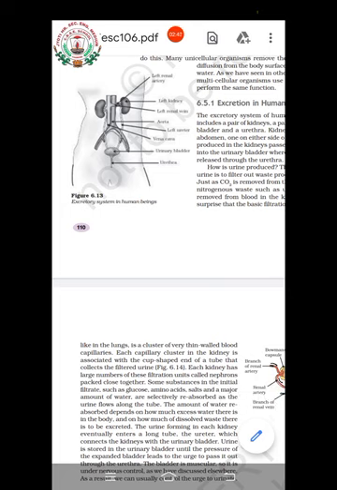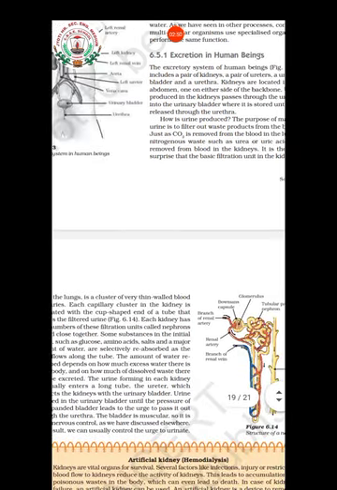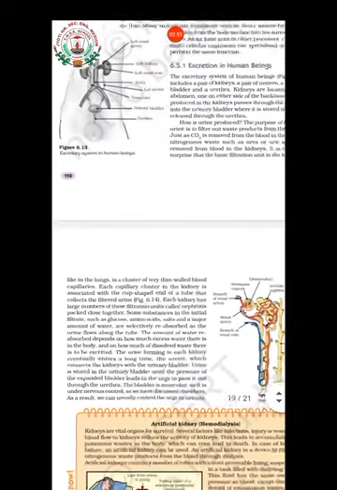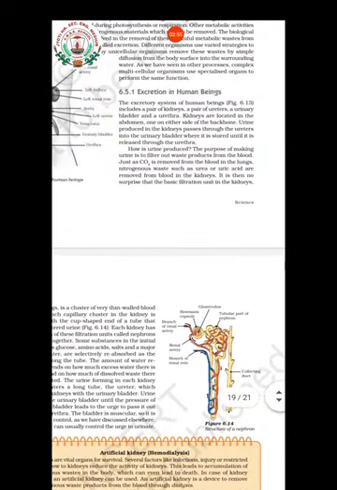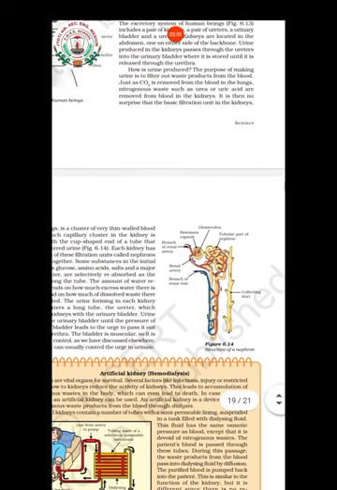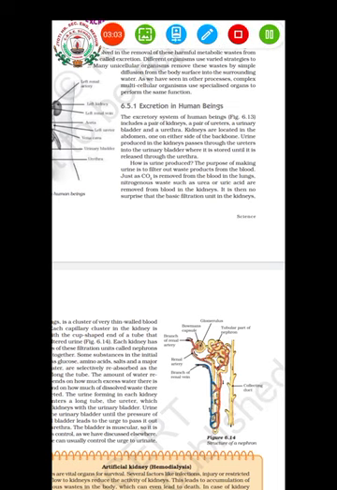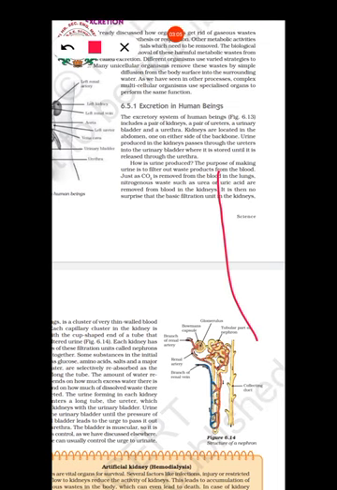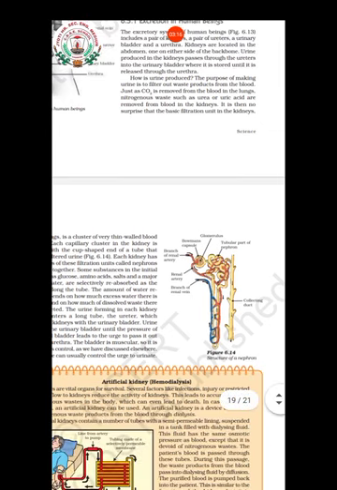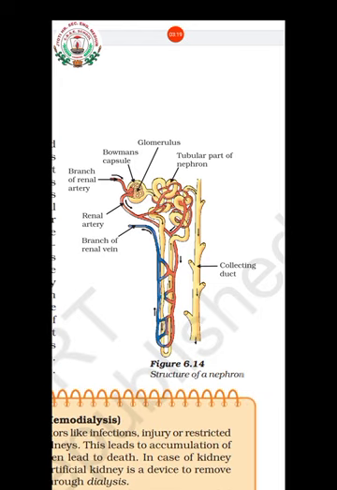And the kidney's function is what? To filter the waste material. For achieving this there are a number of thin, slender filtering units. These filtering units are known as nephrons. You can see here the structure of a nephron. These nephrons help in filtering the waste materials from the blood.